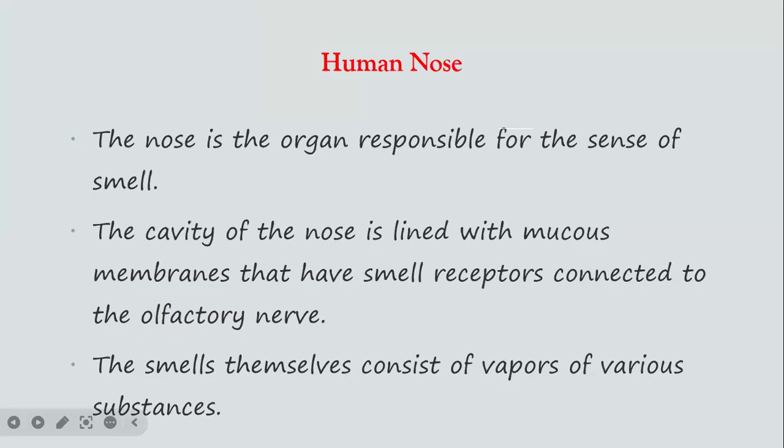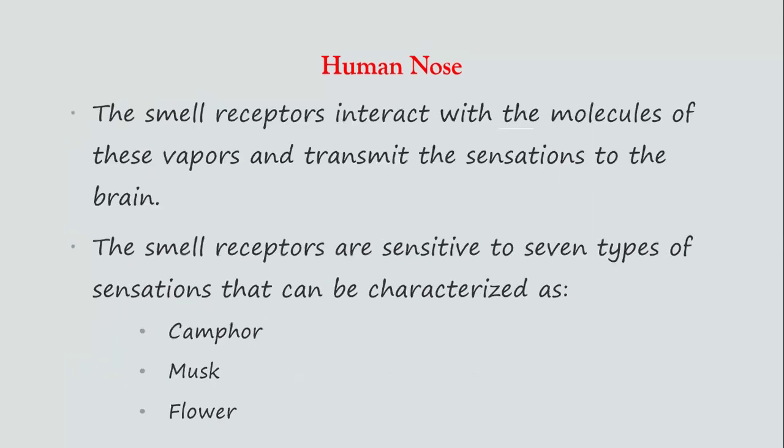Now, the cavity of the nose is lined with a mucous membrane that has small receptors connected to the olfactory nerves. These receptors are the ones that identify the various smells. The smells themselves consist of vapors of various substances. The smell receptors interact with the molecules of these vapors and transmit the sensations to the brain.